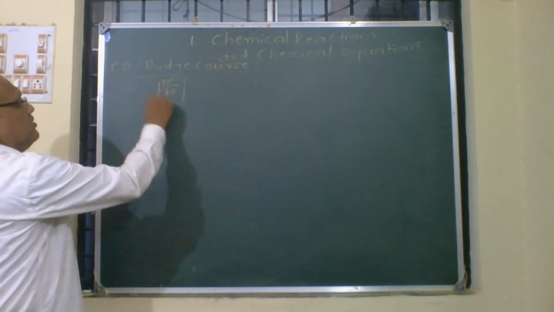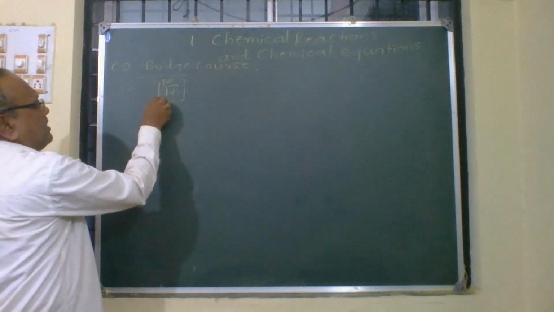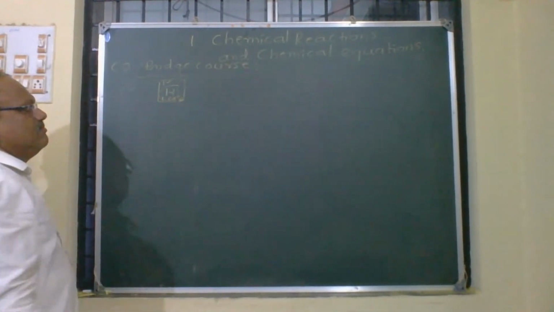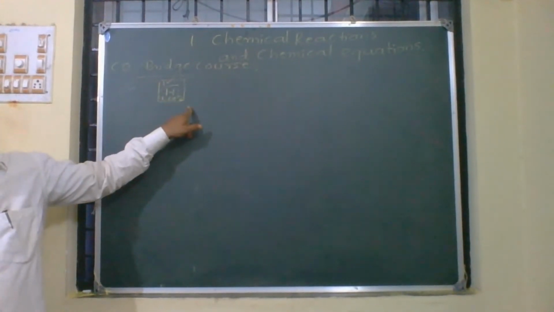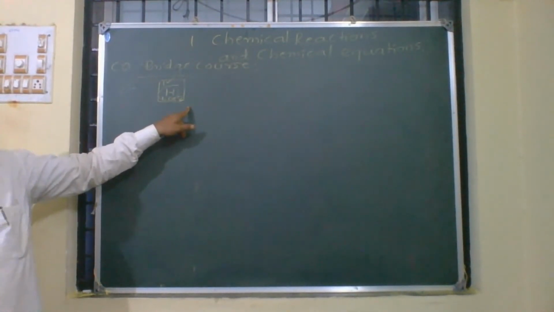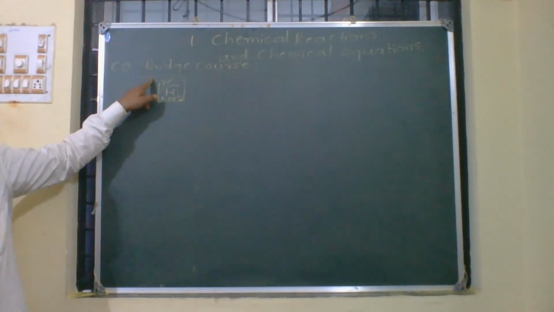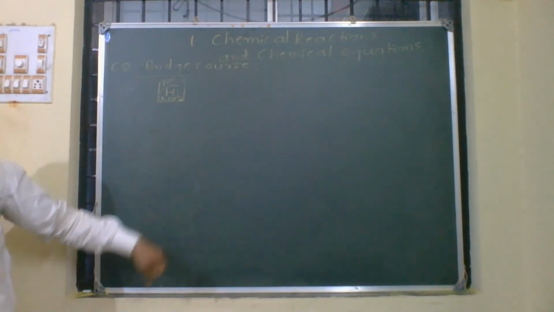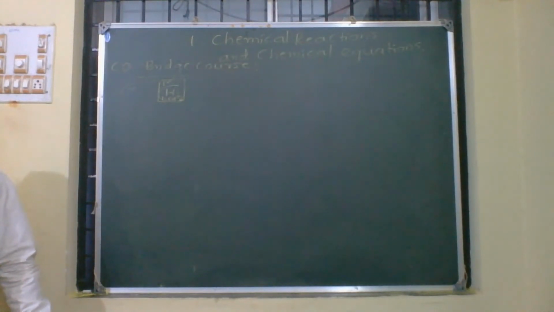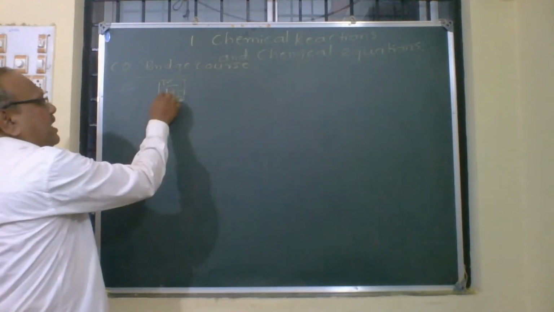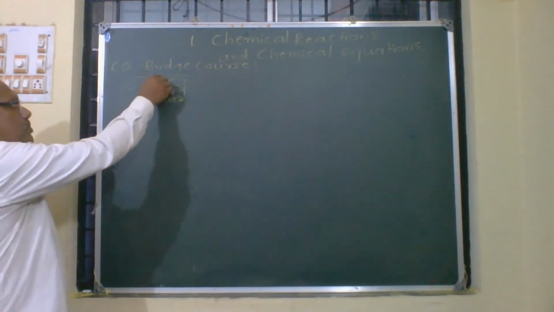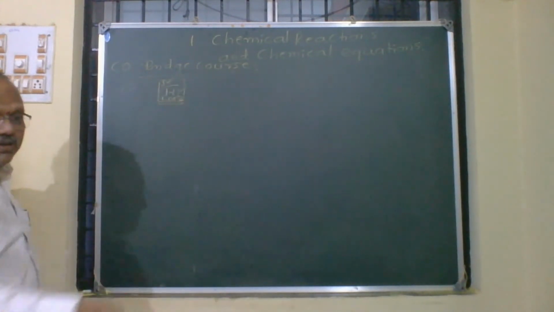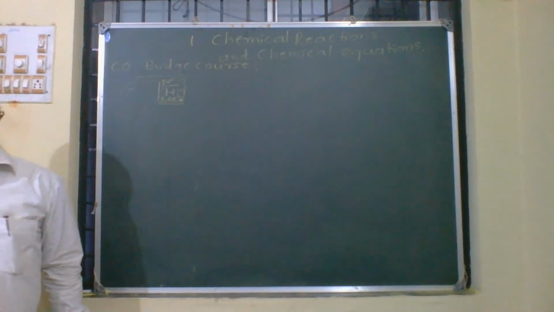Generally in a box, it is written like 1.008. On the left top there will be a number, and at the bottom there is the number 1.008. What does the 1 on the left top represent, and what does 1.008 at the bottom represent? Even the names are written in small letters. H is a symbol, and just below the H there is the name hydrogen. The left top is the atomic number, and what is written below, 1.008, is called the atomic mass.